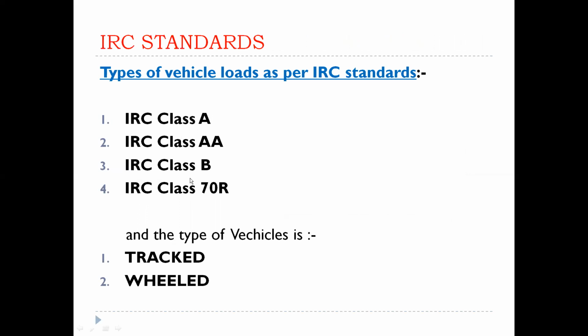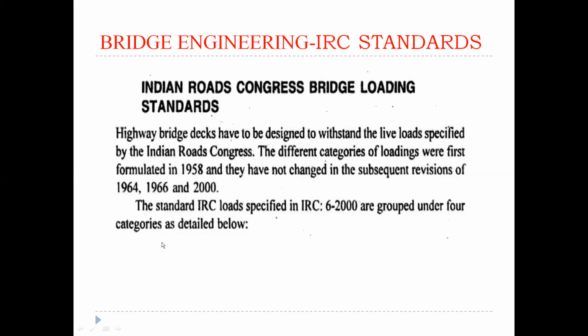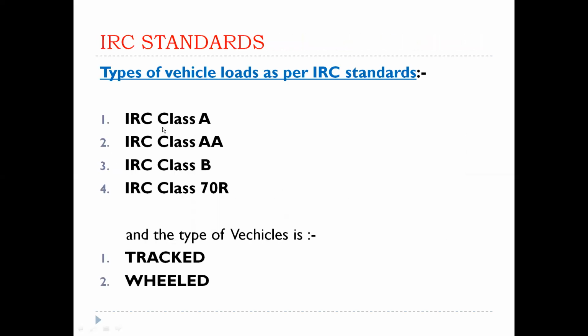Under these four categories, we find out the loads for the different categories of loading.